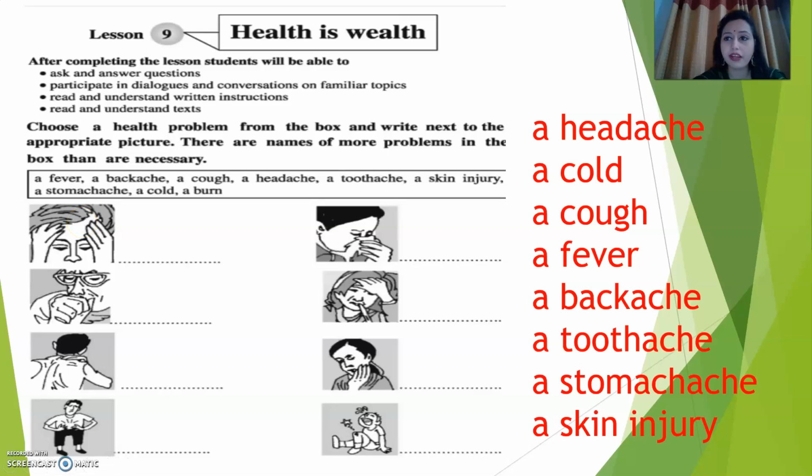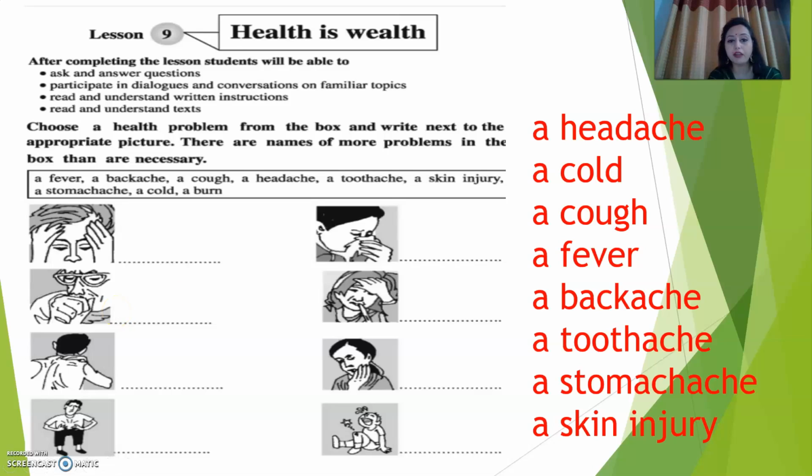Yes, it is about headache. Okay, while we feel any kind of pain in the head, that is called headache. Okay, and then see the next thing, what it is. Nose is running. That means that person has got a cold. Okay, it is called catching cold. So this person has a cold. So what will be the answer? A cold.